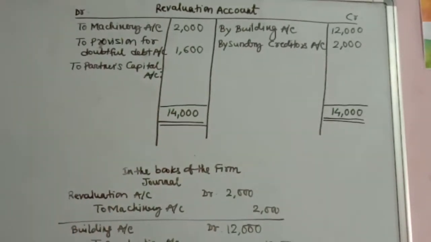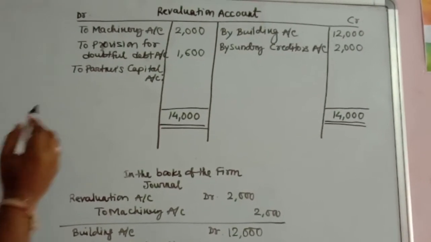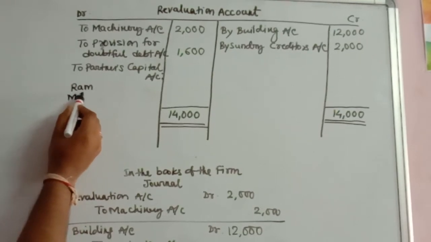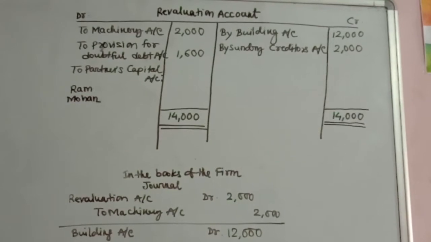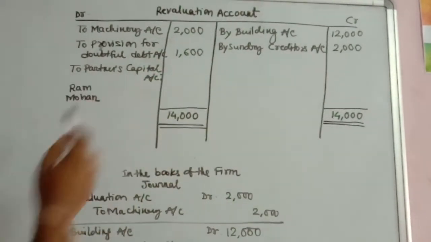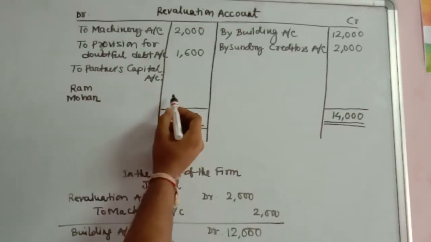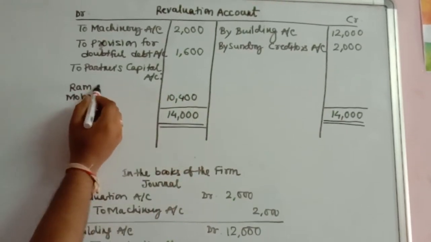The partners are Ram and Mohan, and they are sharing equal ratio. So we have to first of all find out the balance. 14,000 minus 2,000 minus 1,600. So it comes up to be 10,400. Now both of them are equal partners.